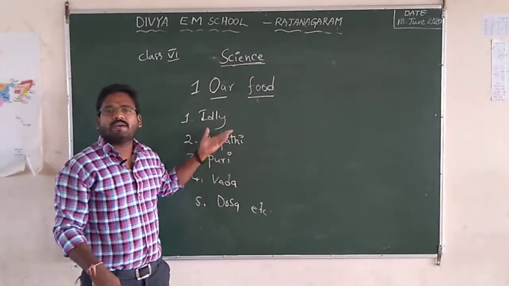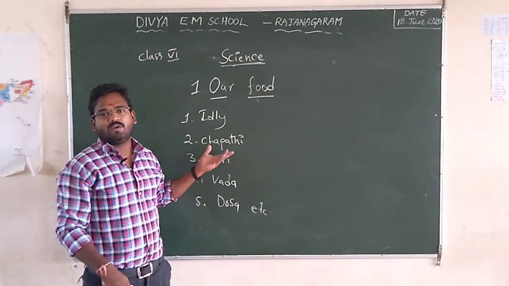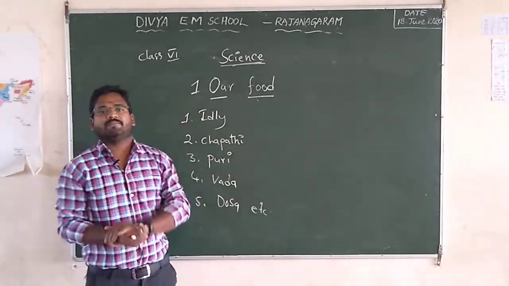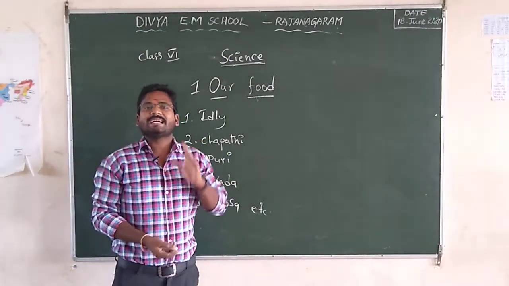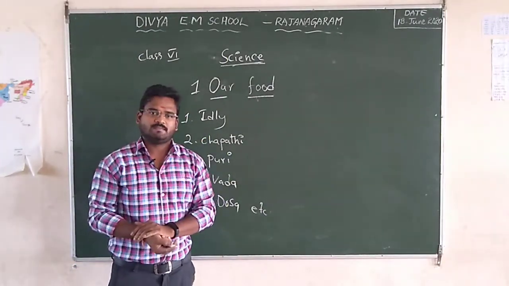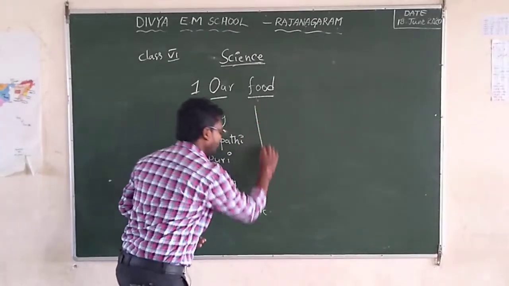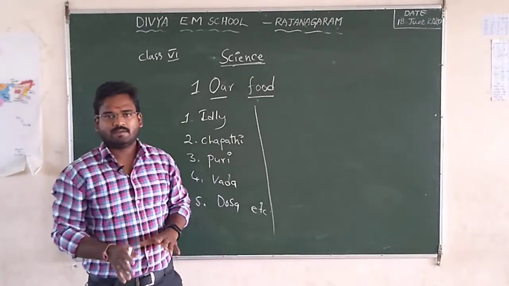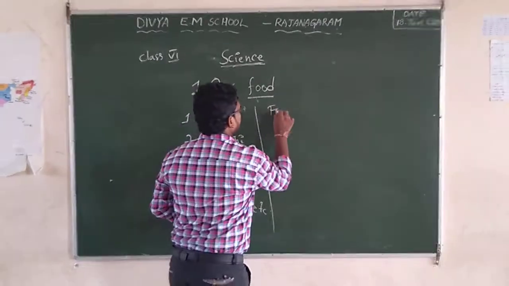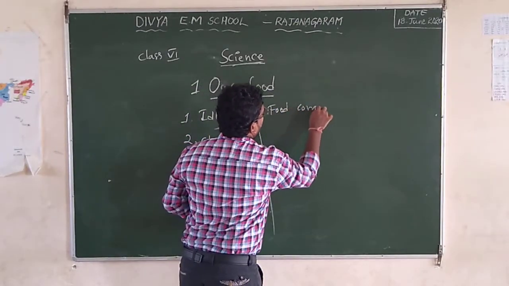These are the variety of food items we eat every day. Where do these items come from? For example, if you take idli, it contains carbohydrates. So before we go on to teach this, first of all you have to know the food components.